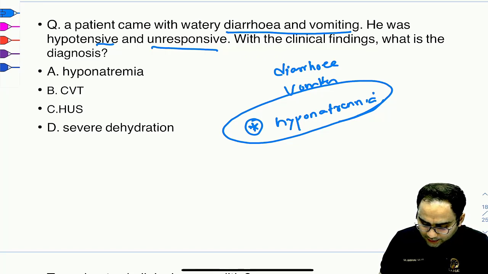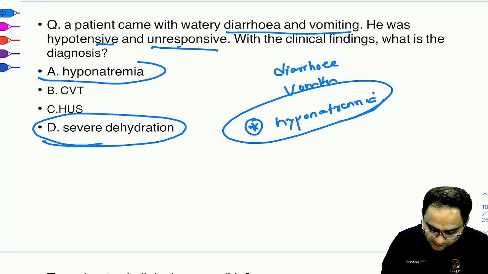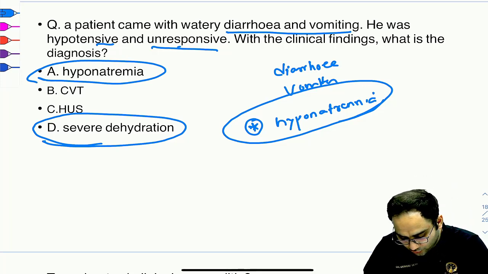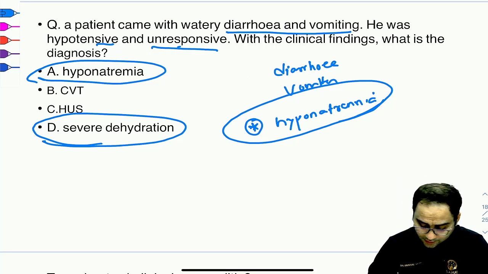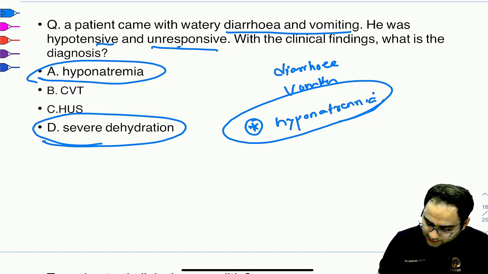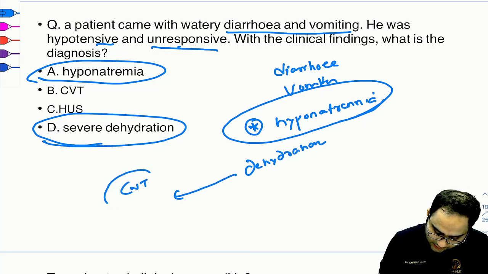Now with hyponatremia and the patient unresponsive, there could definitely be severe dehydration. Now I'm not very sure about the wording of this question, right? They have also given CVT and HUS as options. If these two are also given in the options, let me tell you, if there is severe dehydration, that's one of the risk factors for developing CVT.